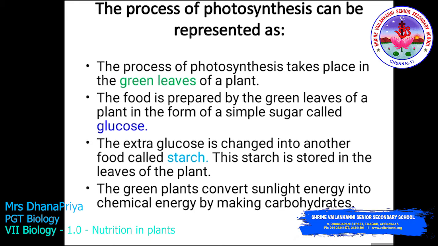Nutrition is nothing but food taken in and absorbed in the body. Food gives energy to the living organism. So this glucose gives full energy to the plants.